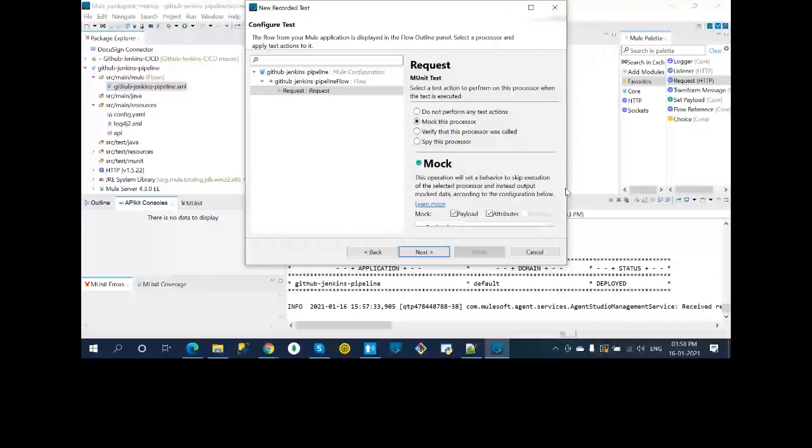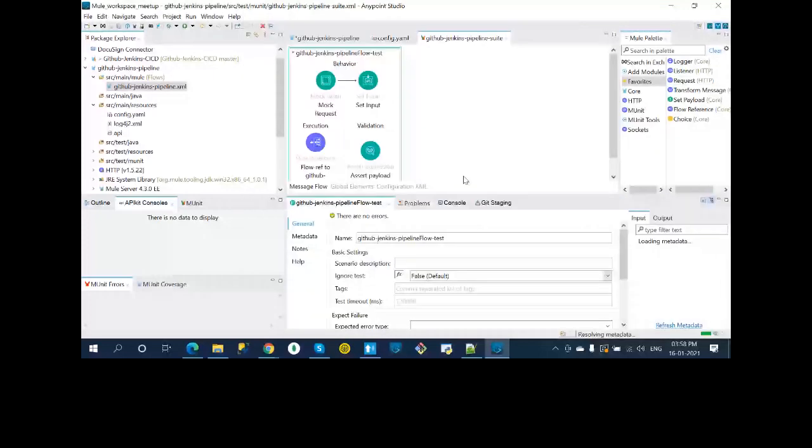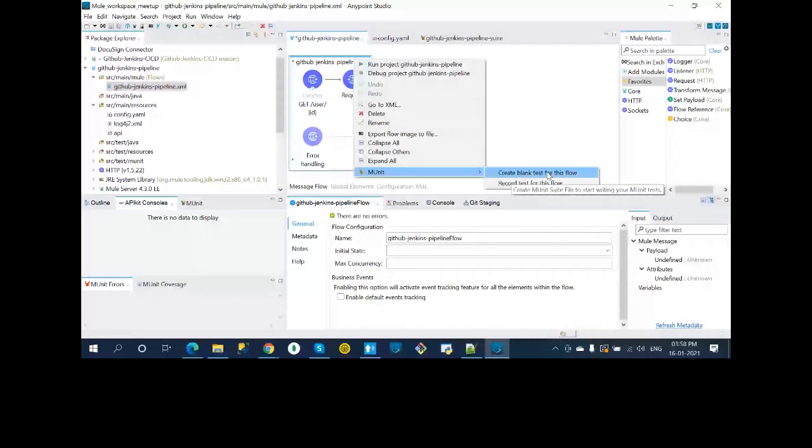Hope you are following me. I'm going a little fast, but let me recap. We have created test cases here by using the test recorder. As I said, if you have 7.7 or 7.6 or 7.5, you'll be able to see this option, record test for this flow. Otherwise, with lesser versions, you'll see only this option. So the third part is also done.